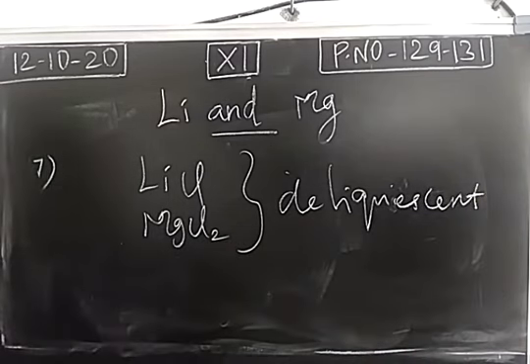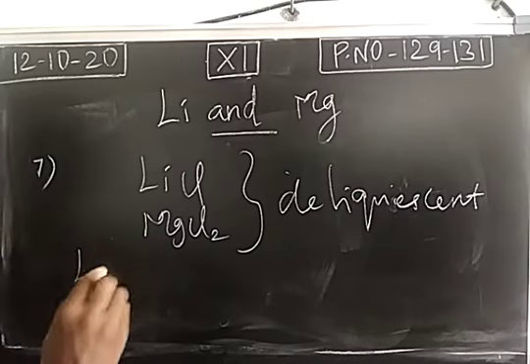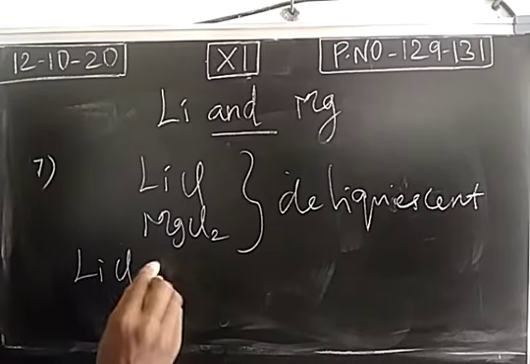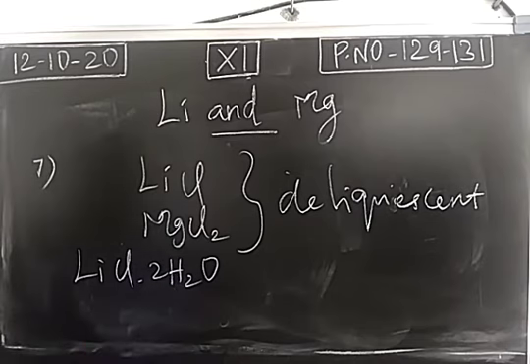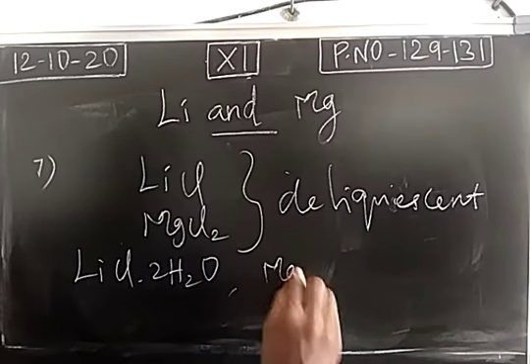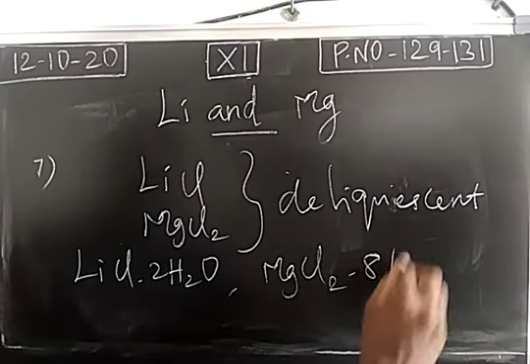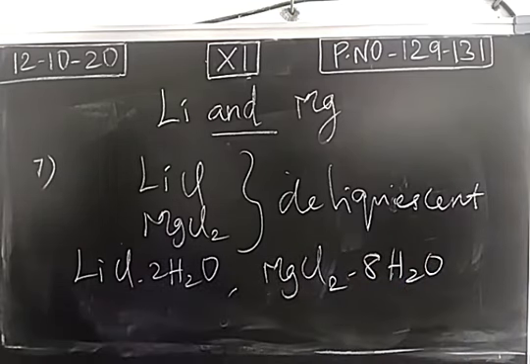Deliquescent means a substance will absorb the water or moisture. It has the capacity of absorbing the moisture, like sulfuric acid or calcium chloride. So they are deliquescent in nature. Moisture can be absorbed easily, so it forms hydrates. Lithium chloride absorbs 2 molecules of water. So this is called lithium chloride dihydrate. The same way, magnesium chloride can absorb 8 water molecules. So octahydrate.